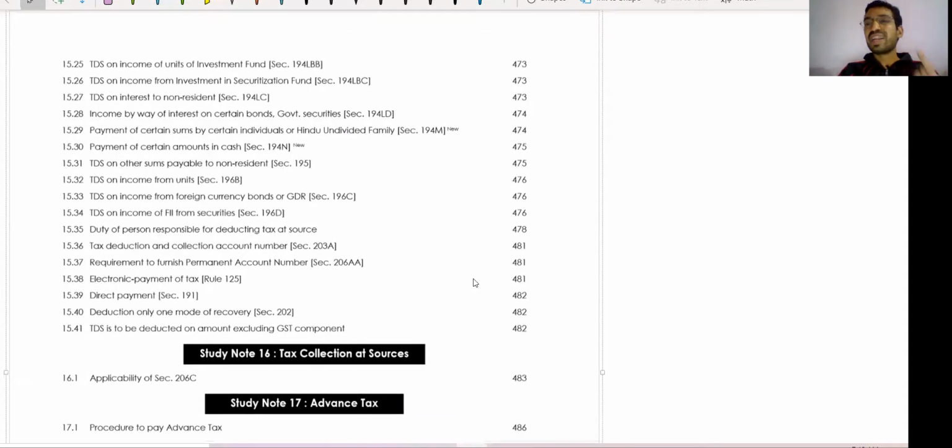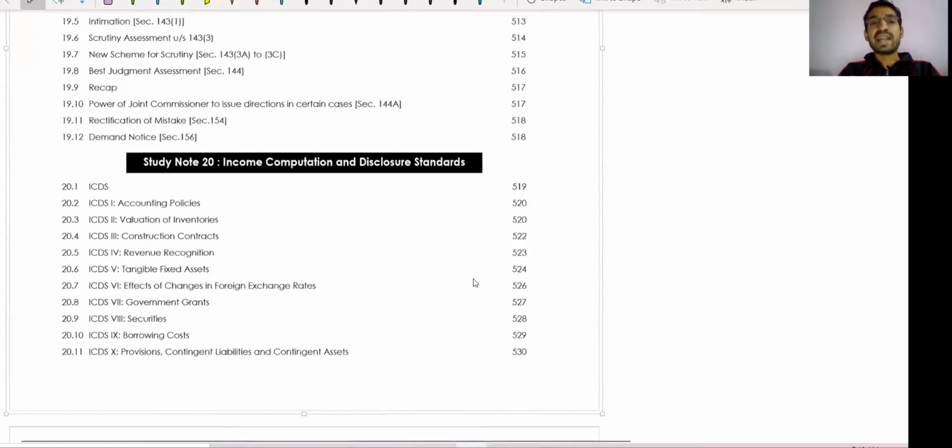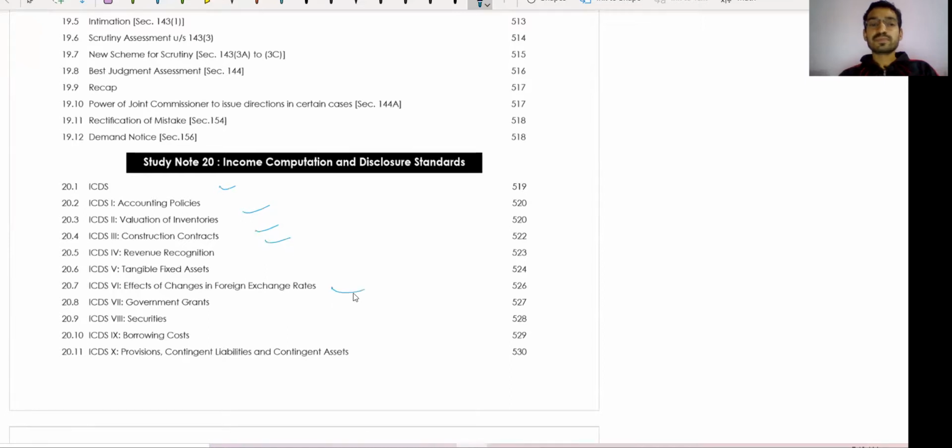Tax collection at source, a one day chapter, very easy. Assessment procedure, a very easy theoretical subject. And Income Computation and Disclosure Standards. These are also important. This is theoretical, with some key concept based theories that will come from this chapter.